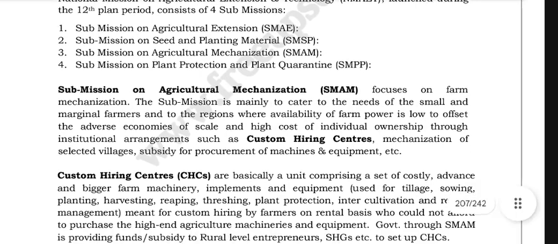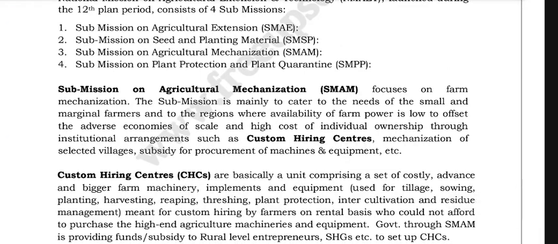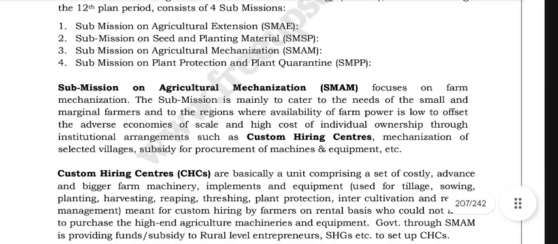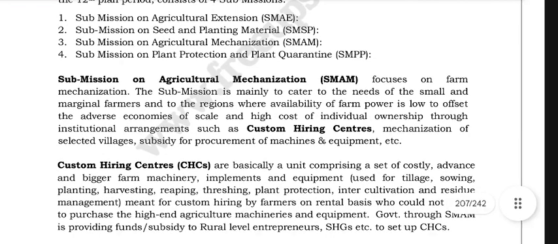The submission is mainly to cater to the needs of the small and marginal farmers and to the regions where availability of farm power is low, to offset the adverse economies of scale and high cost of individual ownership through institutional arrangements such as custom hiring centers, mechanization of selected villages, and subsidy for procurement of machines and equipment.